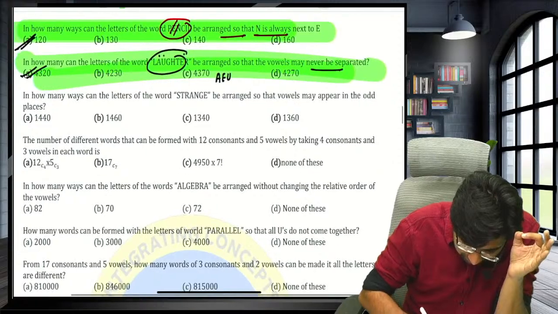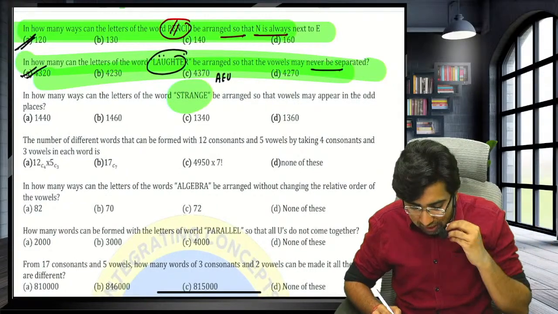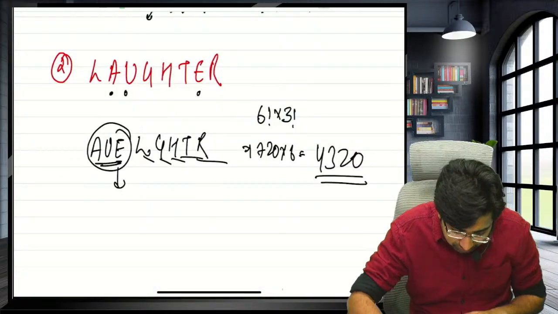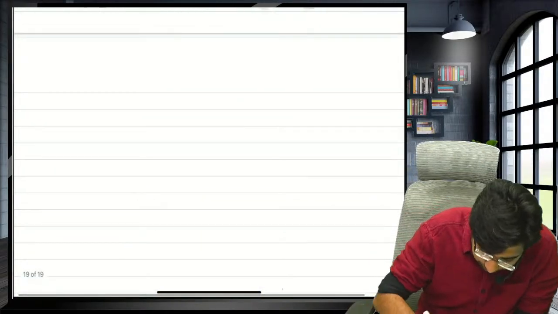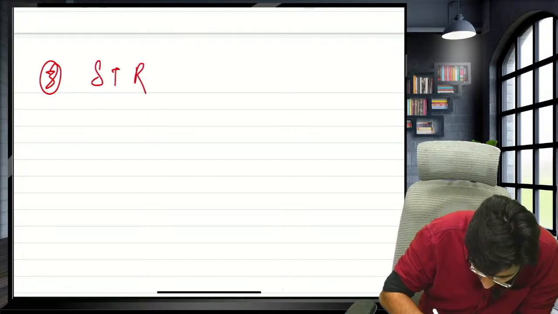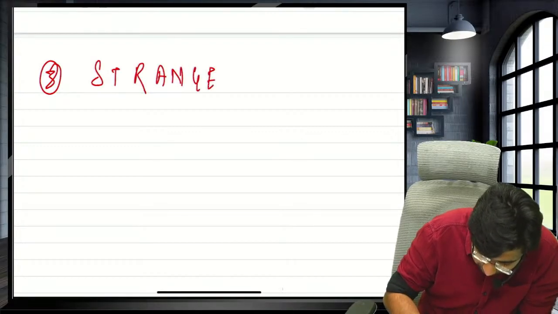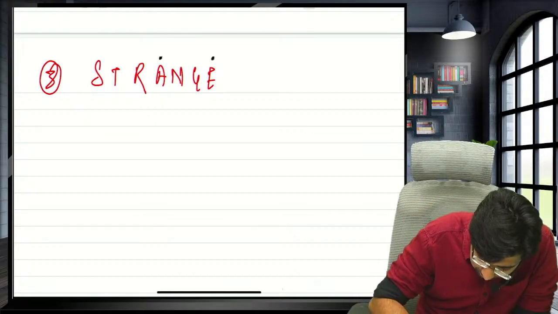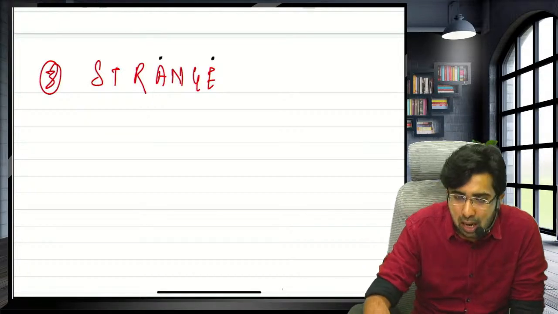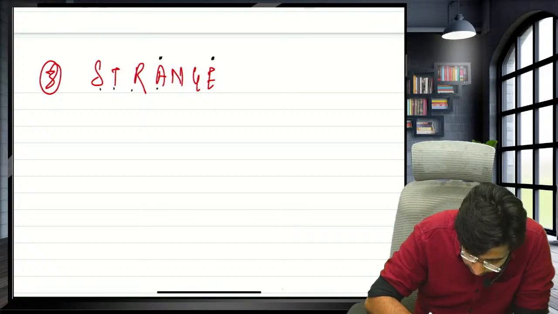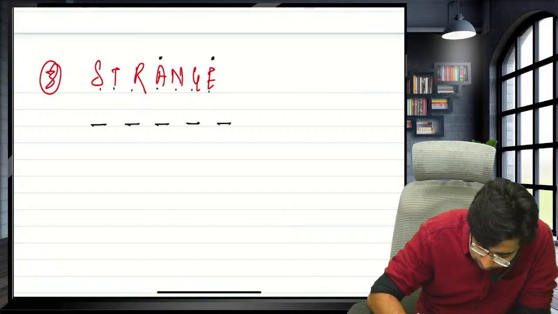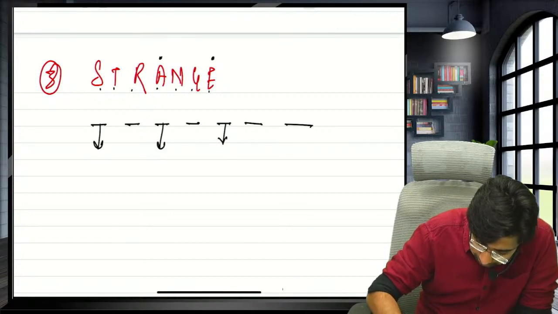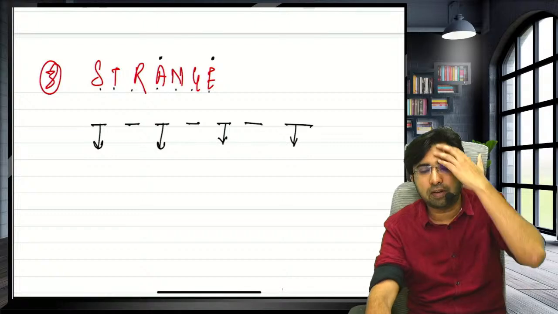Guys, let's move forward. In how many ways can the letters of the word STRANGE be arranged so that vowels appear in the odd places? S-T-R-A-N-G-E. First of all, how many vowels are there? A, E. Sir, there are 2 vowels. Now, how many places do I have to fill? 1, 2, 3, 4, 5, 6 and 7. Odd places means 1, 3, 5 and 7.